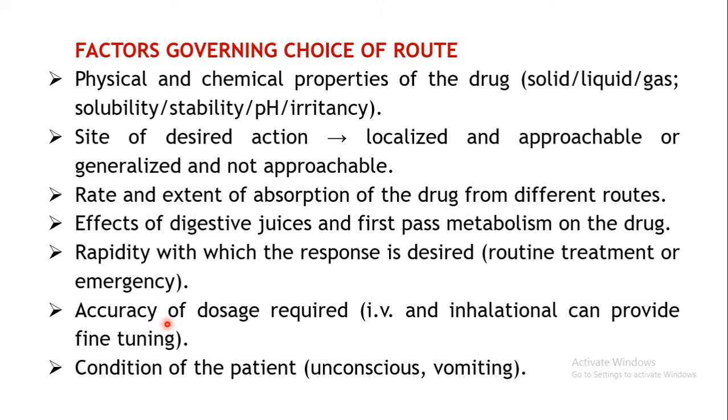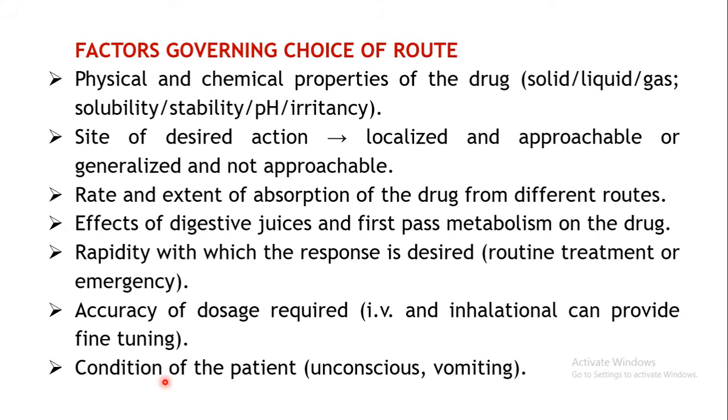Then the next factor is the accuracy of dosage which is required. Certain effects of a particular drug may have to be titrated, and you may have to monitor that. Certain drugs are not safe, so you need accurate dosage. You may have to monitor that a particular amount is reaching your systemic circulation. In that case the IV route, intravenous route, or the inhalational route can provide the fine tuning, that is, you can easily monitor and control the levels of your drug in your systemic circulation.